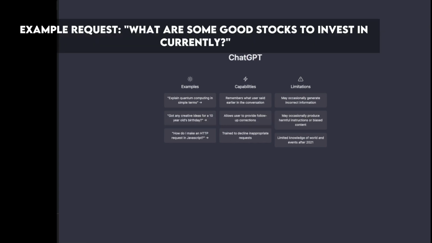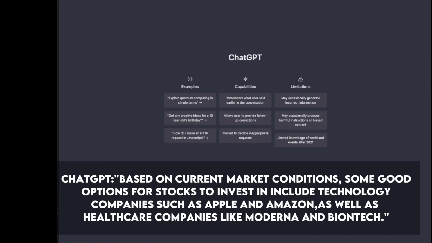Number 24. Generating investment advice and stock market analysis. Example request: what are some good stocks to invest in currently? ChatGPT: based on current market conditions, some good options for stocks to invest in include technology companies such as Apple and Amazon, as well as healthcare companies like Moderna and BioNTech.